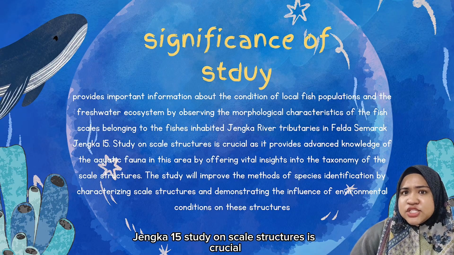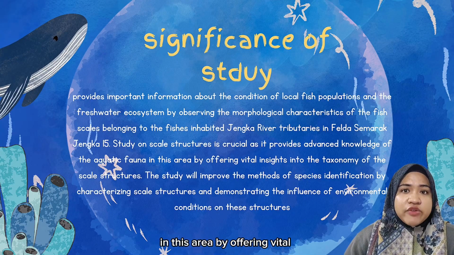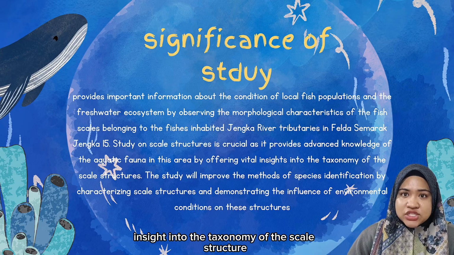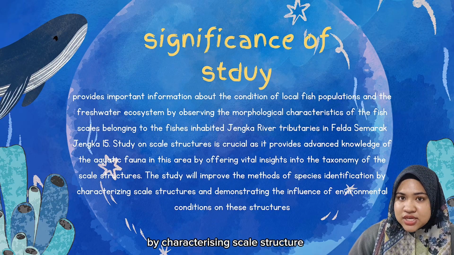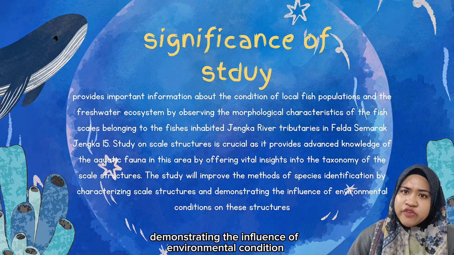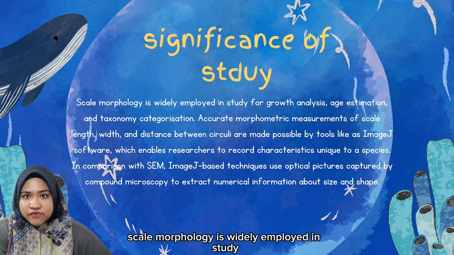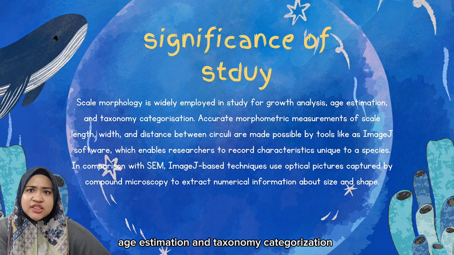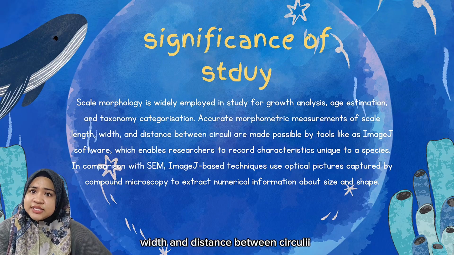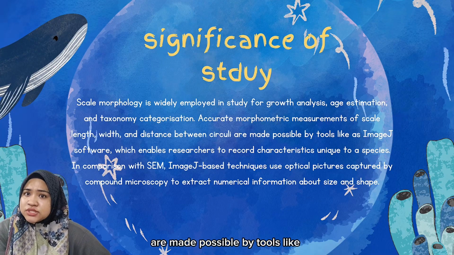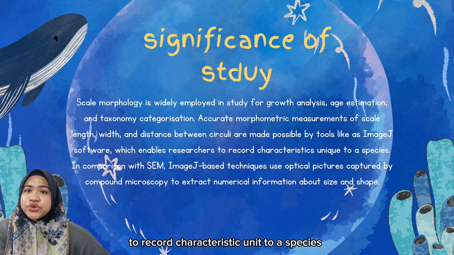Study on scale structures is crucial as it provides advanced knowledge of the aquatic fauna in this area by offering vital insight into the taxonomy of the scale structure. The study will improve the methods of species identification by characterizing scale structure and demonstrating the influence of environmental conditions on this structure. Scale morphology is widely employed in study for growth analysis, age estimation, and taxonomic categorization. Accurate morphometric measurement of scale length, width, and distance between circuli are made possible by tools like ImageJ software, which enables researchers to record characteristics unique to a species.